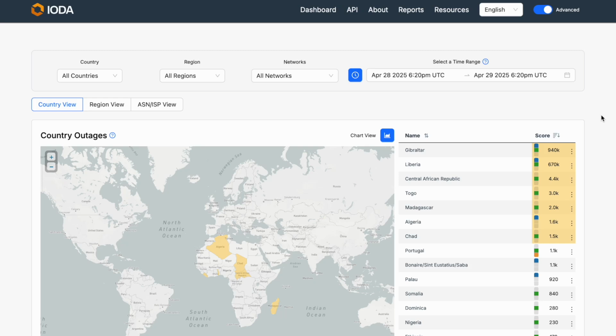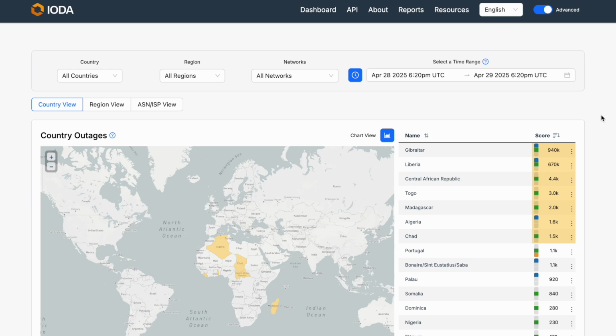The IODA team is excited to announce the release of a new feature which provides a more localized view of connectivity signals for helping detect and identify internet disruptions affecting a specific network in a specific region or country. IODA has always provided internet connectivity data at the country, region, and network level. And now the team has developed localized mapping of network signals to specific countries and regions.